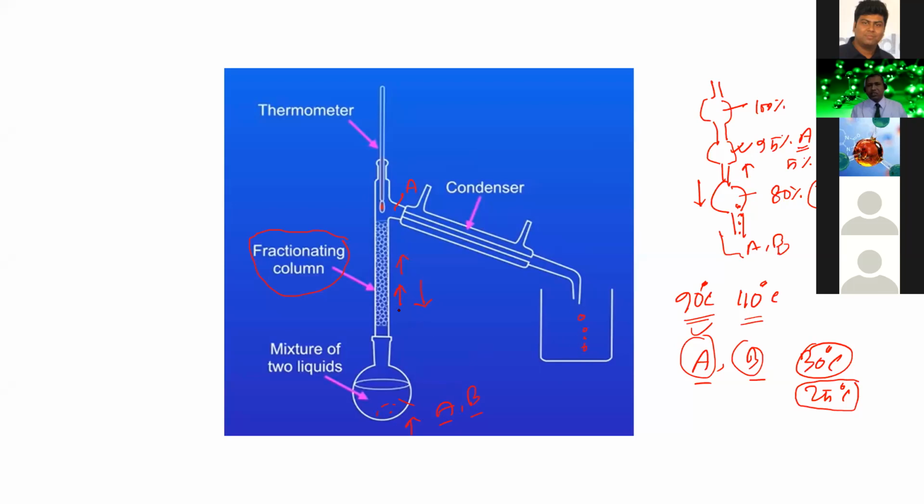So this process is known as the fractional distillation process. Using fractional distillation, we can separate liquids whose boiling points are very close, where the difference of boiling point is below 25 degrees Celsius.